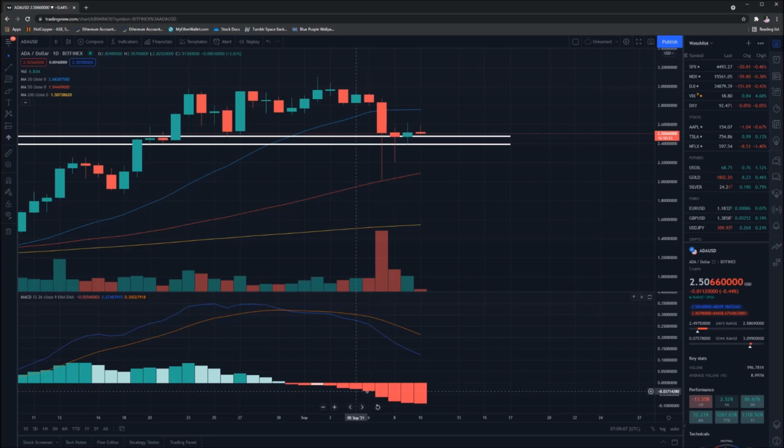We have the severity of these candles dropping, and I think what we want to see is maybe a candle of this size or the next over on the 11th of September. We want to see this blue line start to curve upwards back towards our longer orange line, longer term moving average there. So ideally, it looks like we're at our peak, I think, and we're going to start seeing some positive price action occurring in the near future.